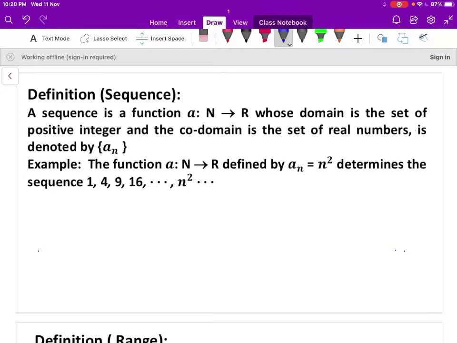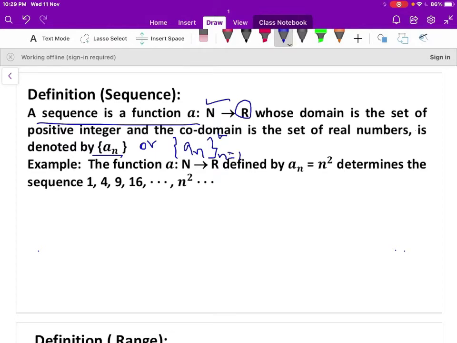Hi students, in this video I'm going to discuss the concept of sequences. A sequence is a function whose domain is the set of natural numbers and codomain is the set of real numbers. Generally the sequence is denoted by {a_n}, or we can write (a_n), n is from 1 to infinity.